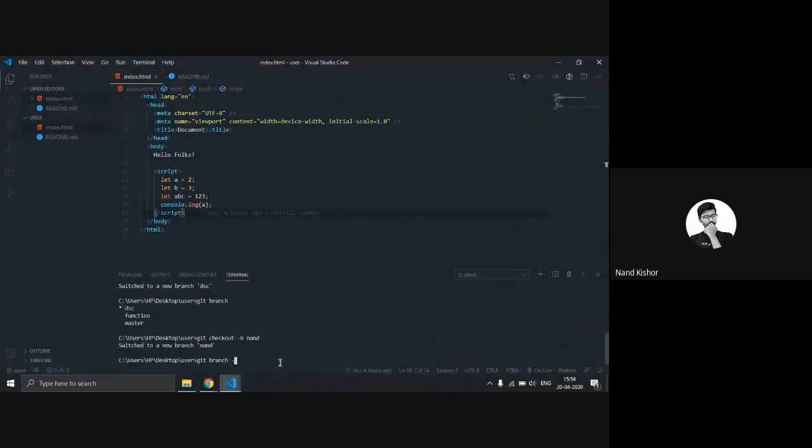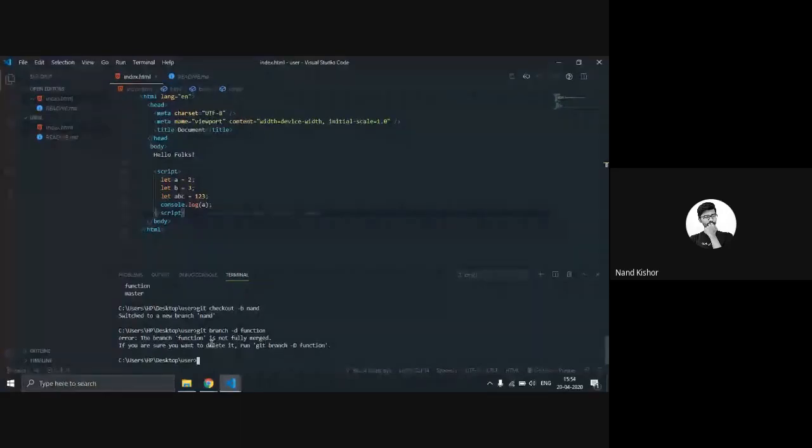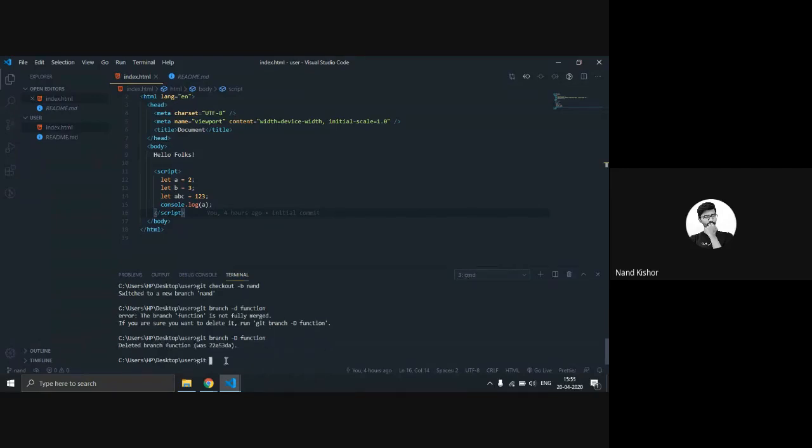branch. This is D for deletion and the branch name. For example, let's say the branch is right now fully merged to the master branch. So in order to delete it, we have to type the capital D, git branch D, and the branch name function. So it is now deleted from our repository.